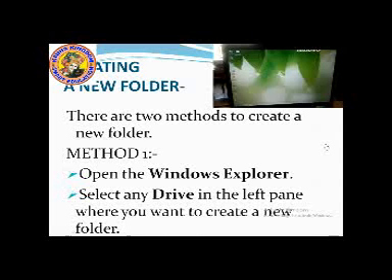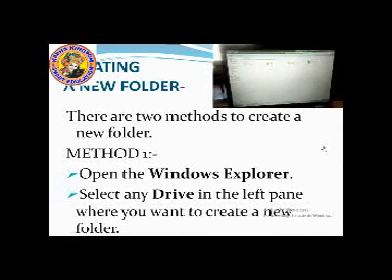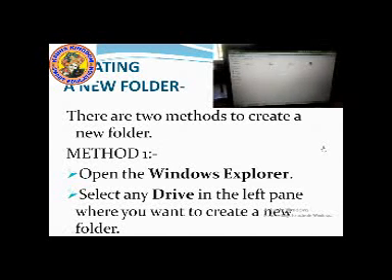First, you go on the Start button, All Programs, then Accessories, then go to Windows Explorer, then in the left pane, you select any drive you want to select. Suppose I am selecting the drive pictures. Okay?